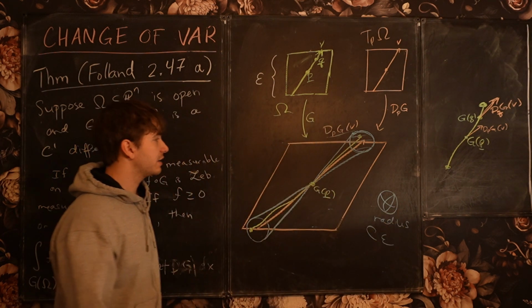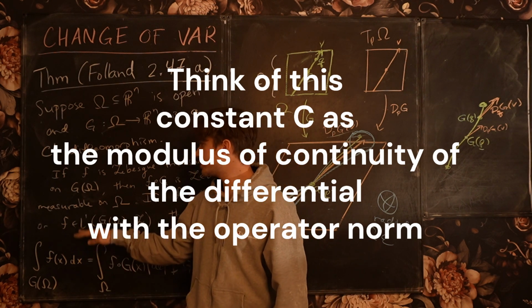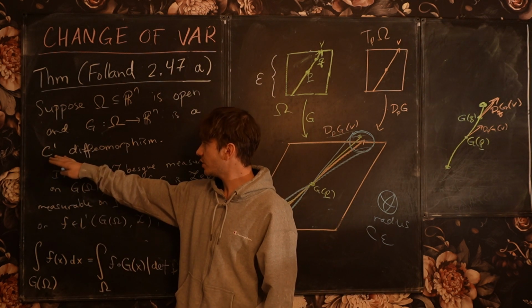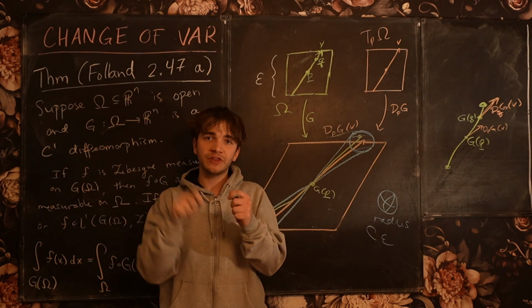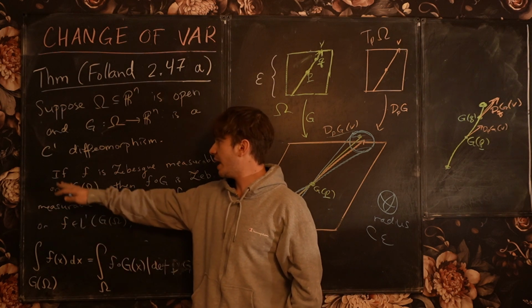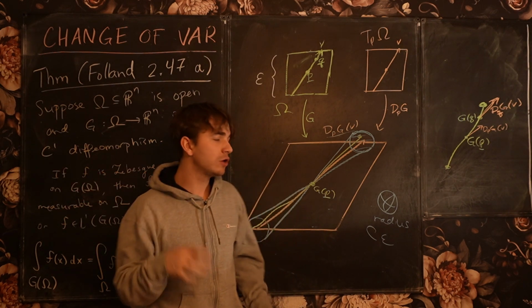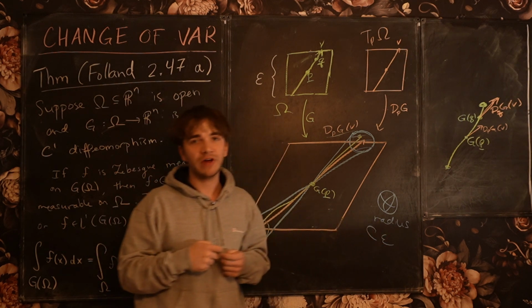And that constant is essentially a constant which ensures that as I move around in my cube, the elements of my Jacobian matrix are going to change at most by a constant multiple of epsilon.